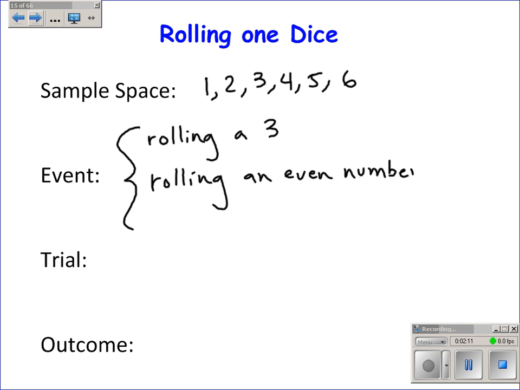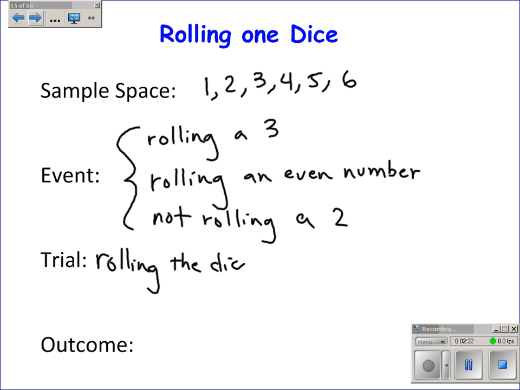We can look at the probability of that happening. You could do not rolling a 2. So an event is whatever we're looking at, the probability of it happening or not happening. A trial would be rolling the dice once, and the outcome would be the number we get when we roll the dice. We'll be using these words quite a bit as we go on.